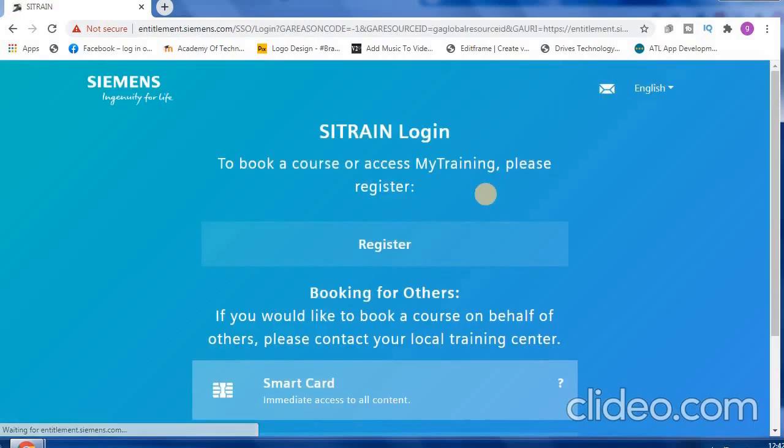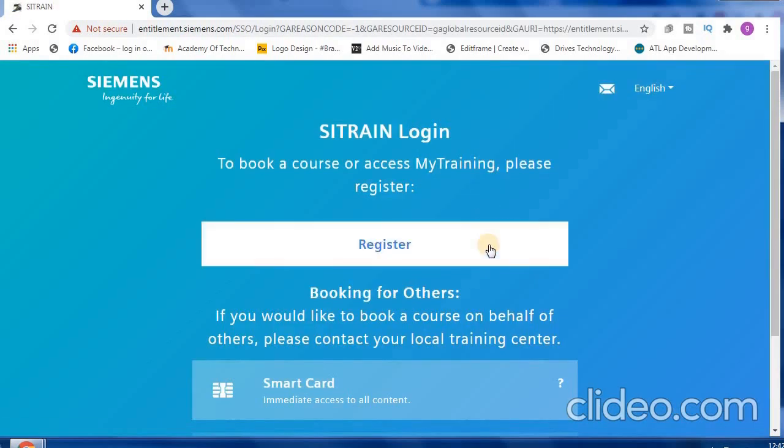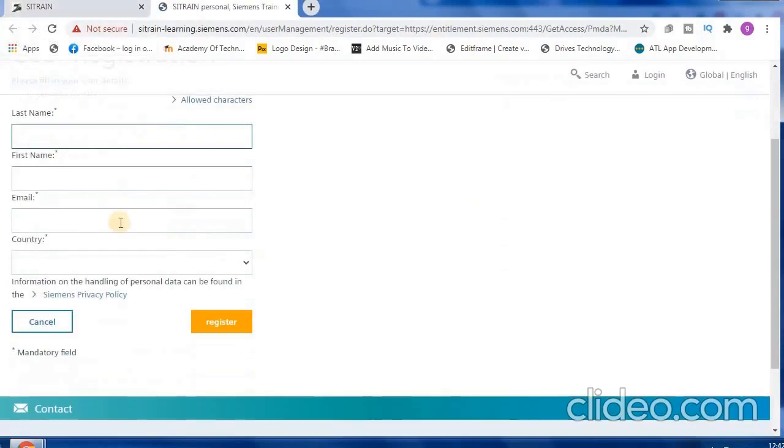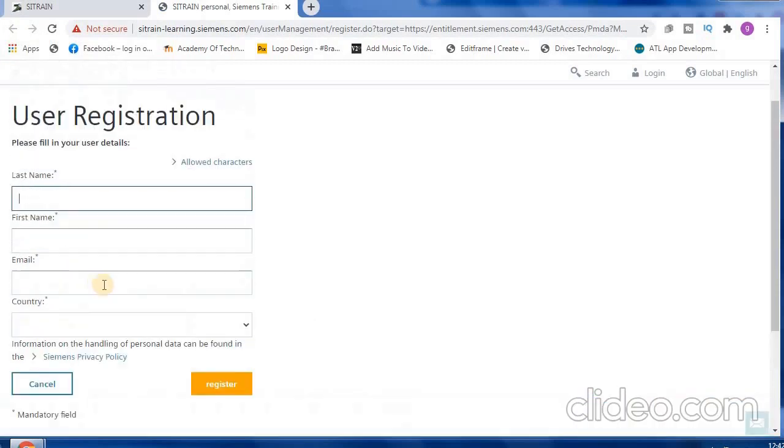Now coming to the login part, you simply need to register yourself, enroll yourself in a Siemens account. Just put your last name, first name, email and your country name. After that you can avail all the courses free of cost.